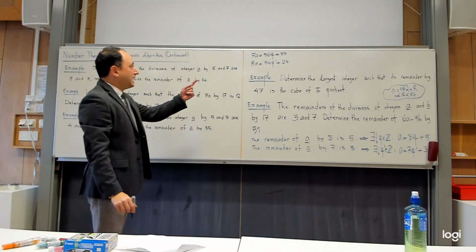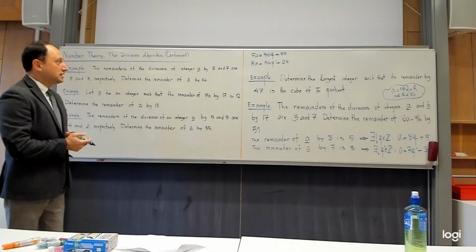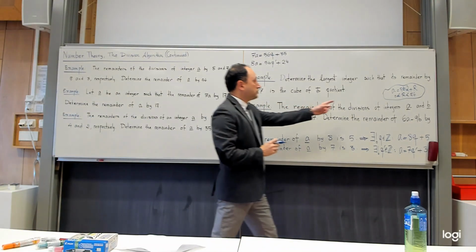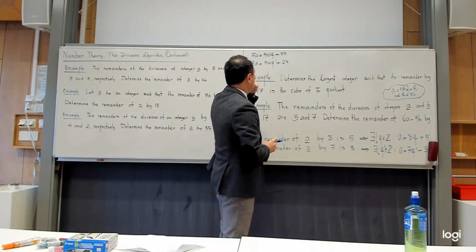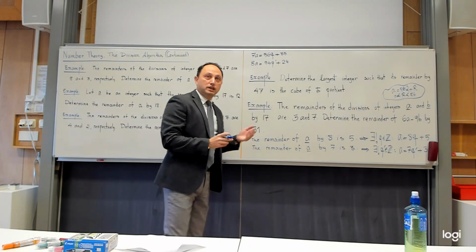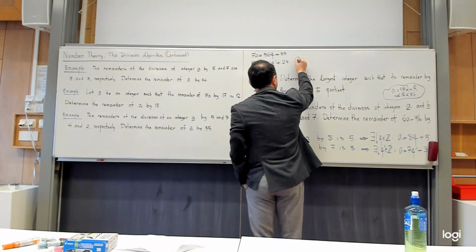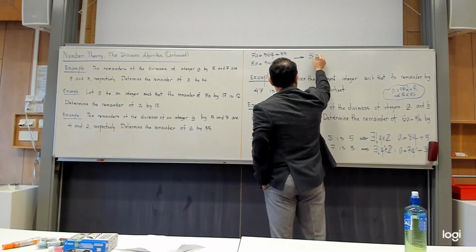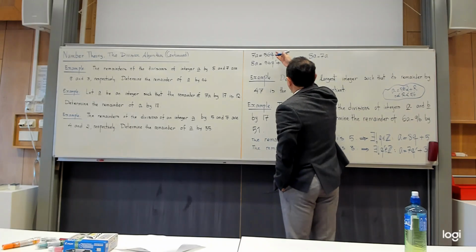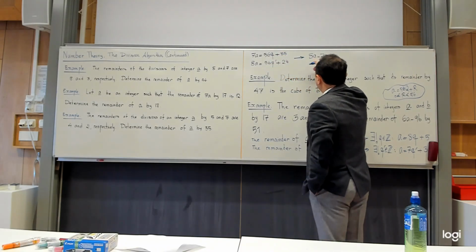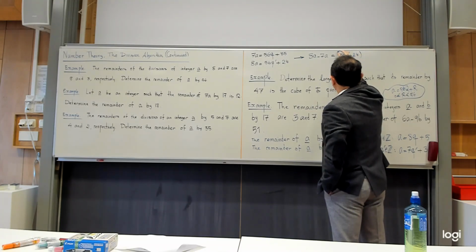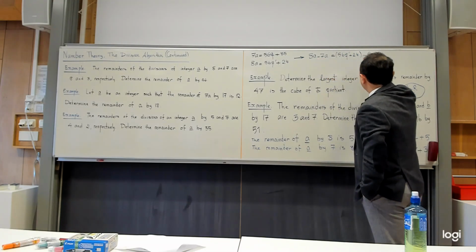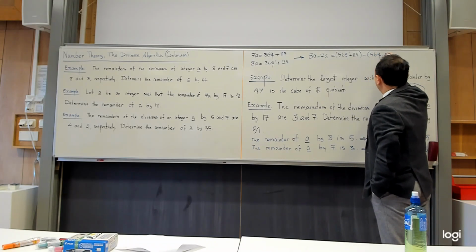Of course I have my 56, but the bad point is that I want to have a, but I have 7a in one of them and 8a in the other one. And of course, it is not hard to see that if I subtract them, I will get exactly what I need. So from here, I can conclude that 8a minus 7a, subtracting them side by side, becomes 56q prime plus 24 minus 56q plus 35.